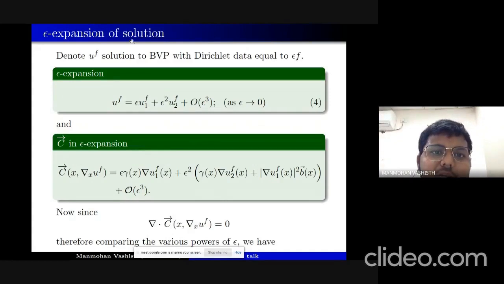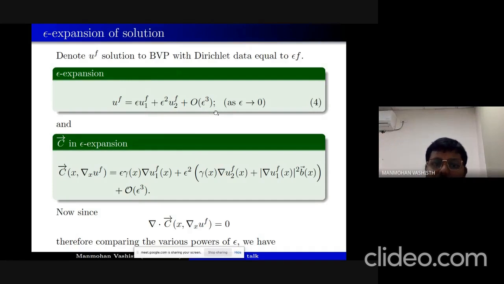So let's start with the epsilon expansion of the solution. Let me denote u_f, the solution to the boundary value problem with the Dirichlet data equal to epsilon f. That is a solution to our original equation, which is a nonlinear conductivity equation. And this is the epsilon expansion: u_f is epsilon u1_f plus epsilon square u2_f plus order of epsilon cube. This epsilon expansion is guaranteed by the argument of the papers from Kang and Nakamura in 2002.